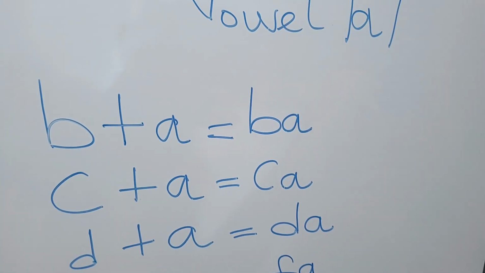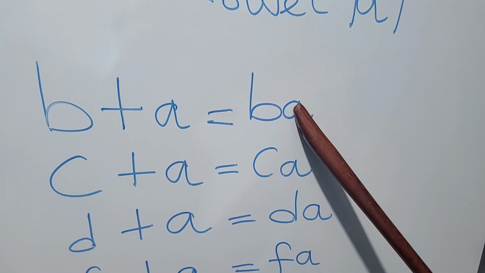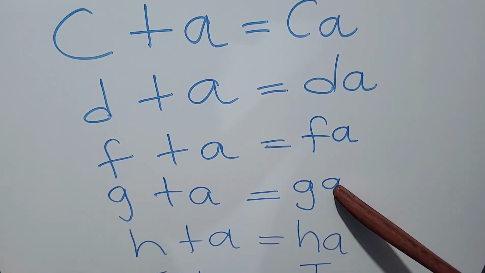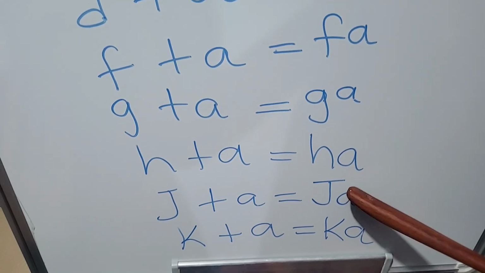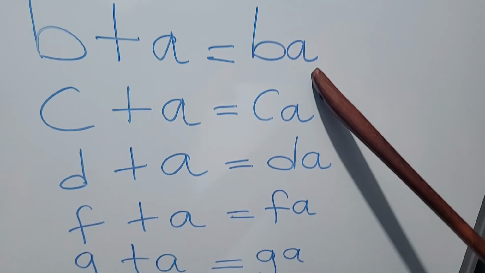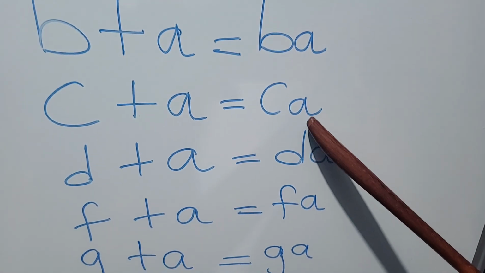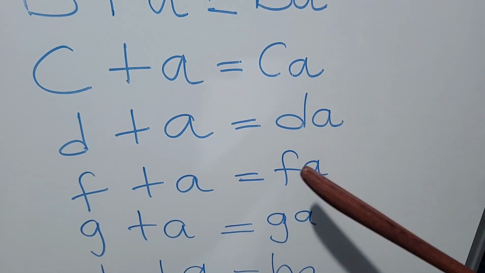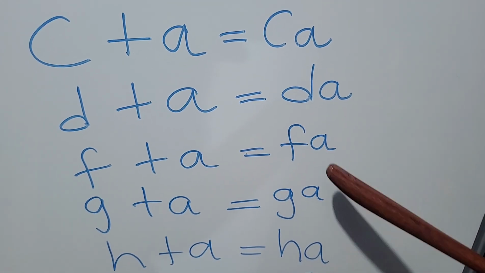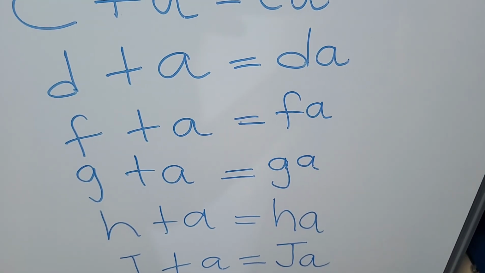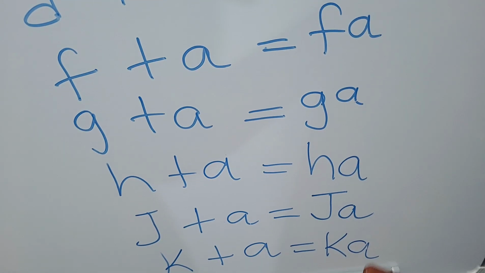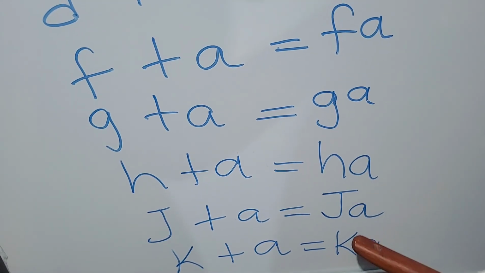What we have: Ba, Ka, Da, Fa, Ga, Ha, Ja, Ka, and many more. We go again. Ba. Ka. Da. Fa. Ga. Ha. Ja.